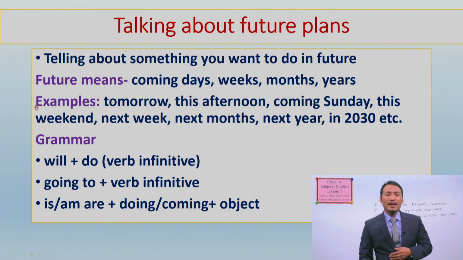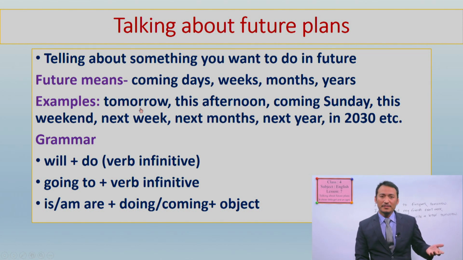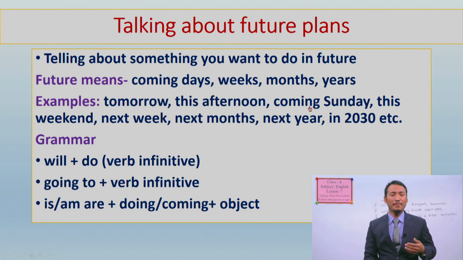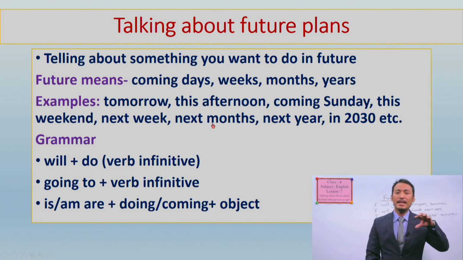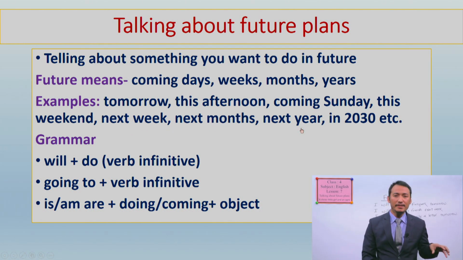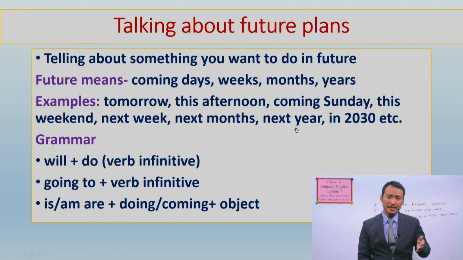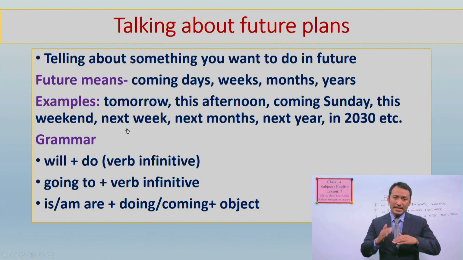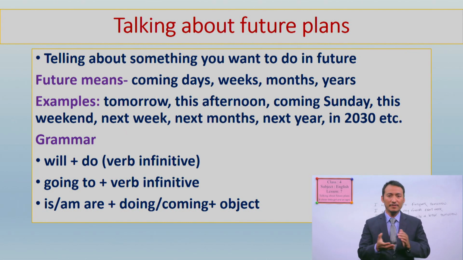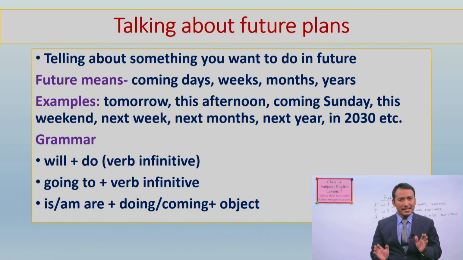Okay? Yes, for example, tomorrow is coming, right? And this afternoon, or coming Sunday, this weekend, next week, next month, next year, in 2030, these are the times which are coming, right? And so we call them future time, okay? So with the sentence structure of the future tense, we use these time adverbs or time words. All right, students? Is it clear to you?